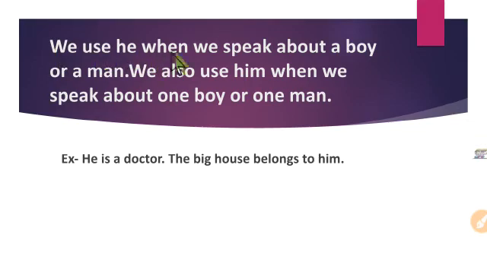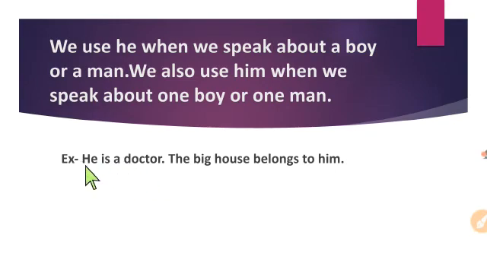We use he when we speak about a boy or a man. We also use him when we speak about one boy or one man. These both words we use for a boy or a man. But here he is a subject pronoun and him is an object pronoun. Let us see the example. "He is a doctor."